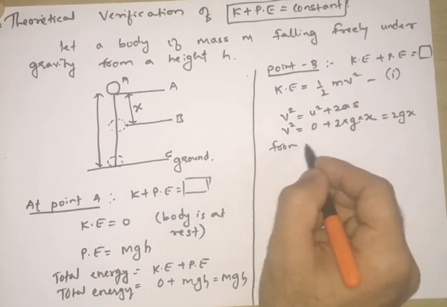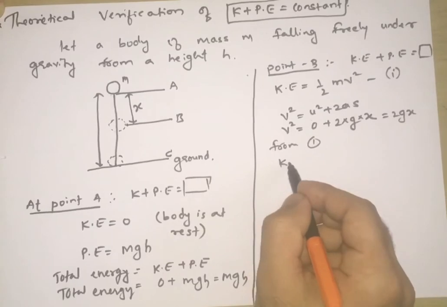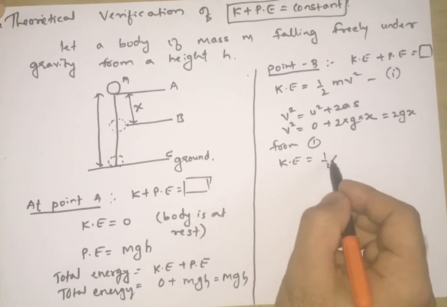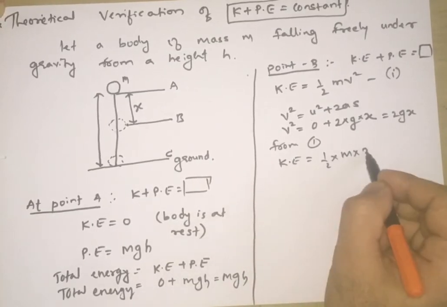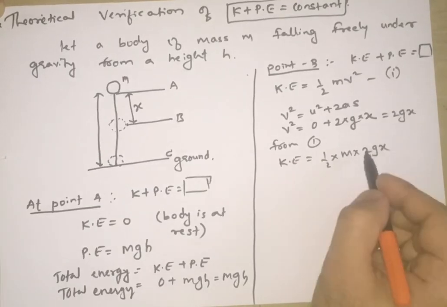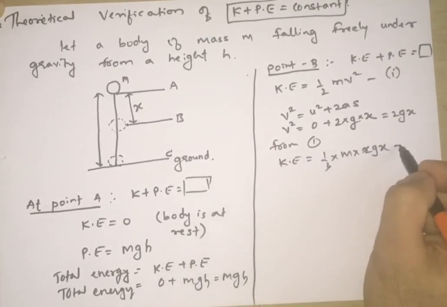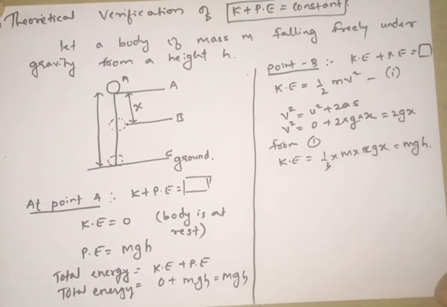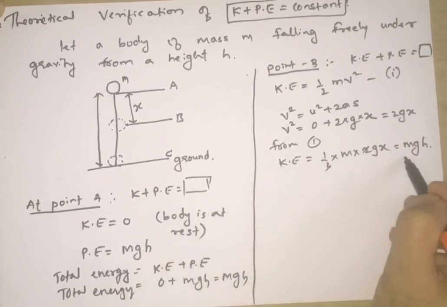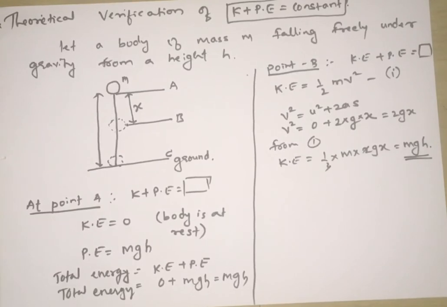We'll substitute this in kinetic energy. So from 1, what we get? Kinetic energy is equal to half into m into 2gx. So to cancel, we get mgx. That is kinetic energy. Correct? Sorry, mgx.